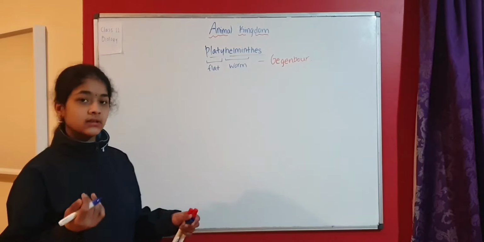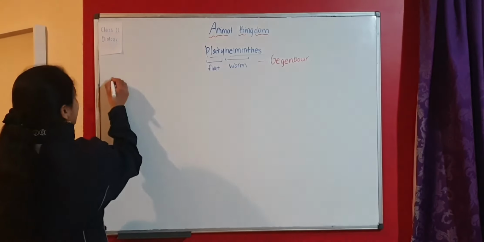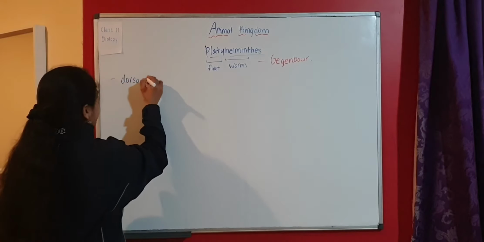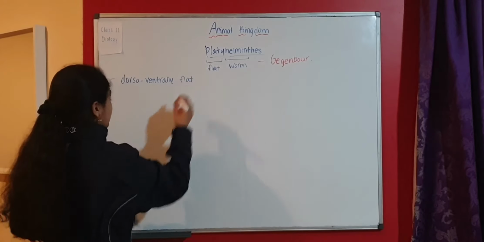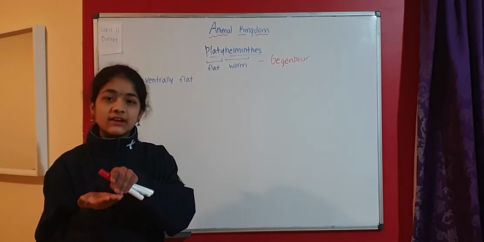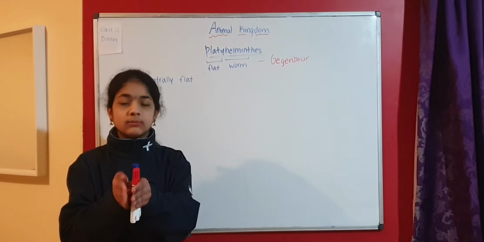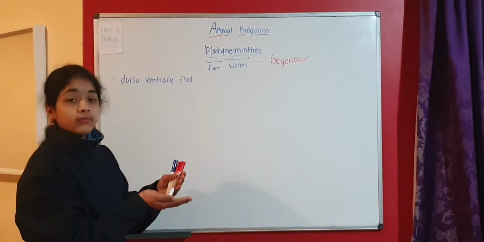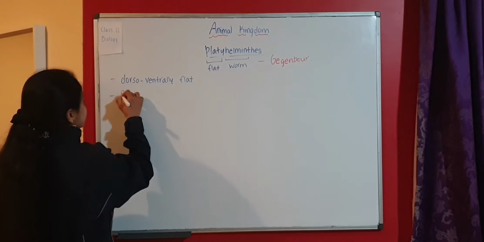As the name suggests, platy means flat, helminths means worm. So they are flat forms. Why are they called flat forms? Because their body is dorso-ventrally flat. Dorso-ventrally flat means from the dorsal side and the ventral side it's very flat, because flat can mean two possibilities. They can be flat like this or flat like this, so we have to be very specific. They are flat like this. That's why we call them dorso-ventrally flattened animals.